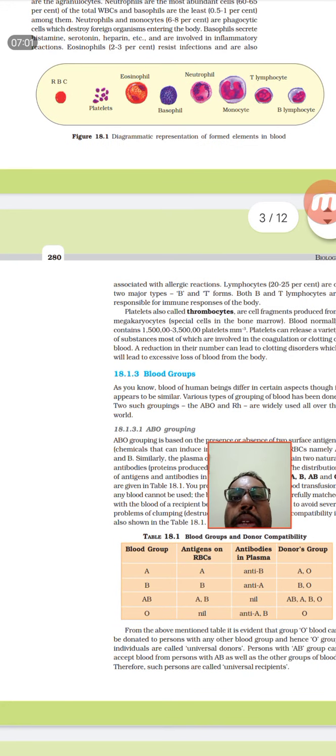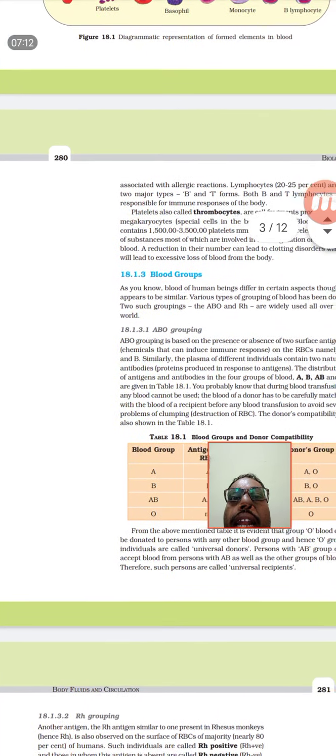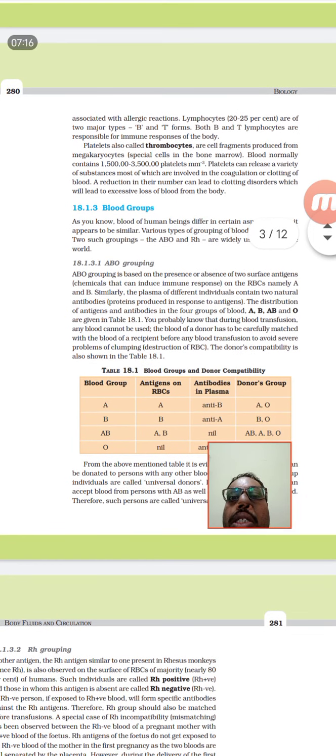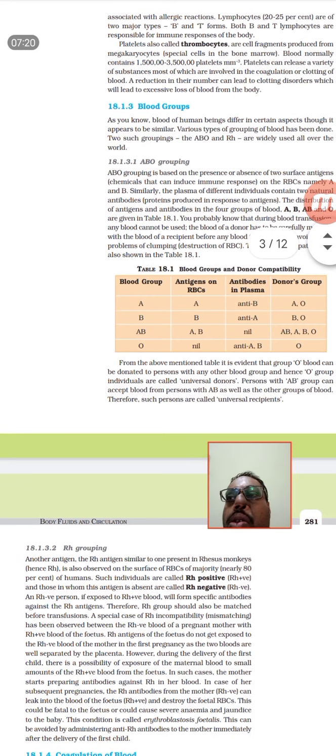And thrombocytes will be having 1500 to 3500 thrombocytes per millimeter cube of blood. And next is the blood group, which is very important. There are two types of blood group system that are followed in humans. One is the ABO blood group, and another one is known as the RH grouping.